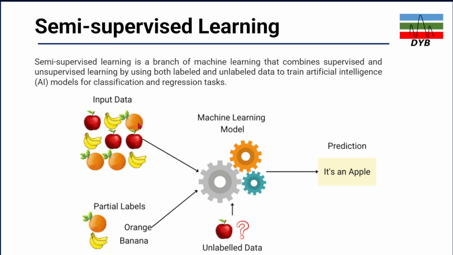Say you label oranges and bananas only, but the apple is not labeled. When you give these two input data sets to the machine, it will train the model or the algorithm. When you give the input as unlabeled data, which is your apple, the prediction will be that it is an apple. How does it come? Actually, it is coming from the prior information.